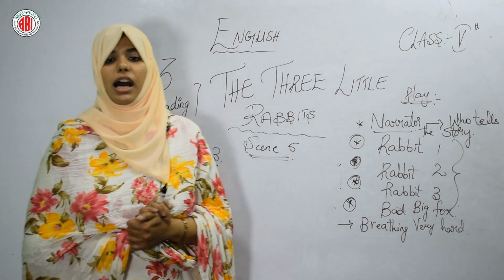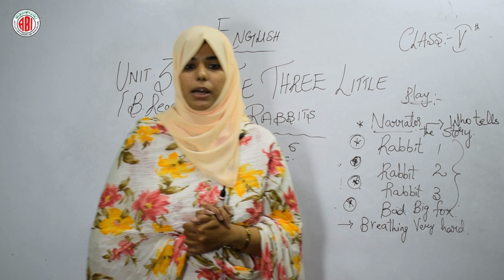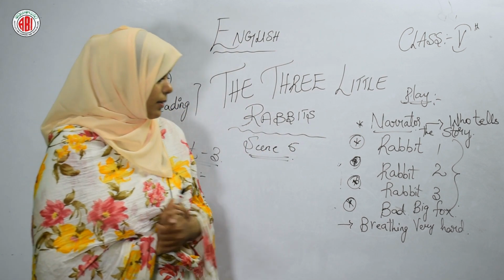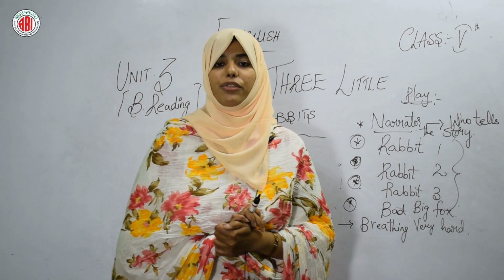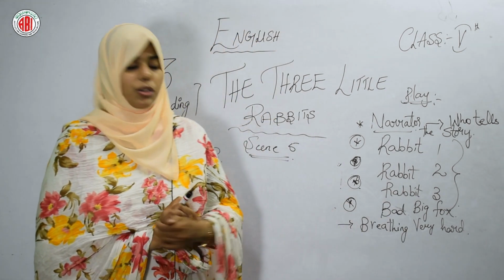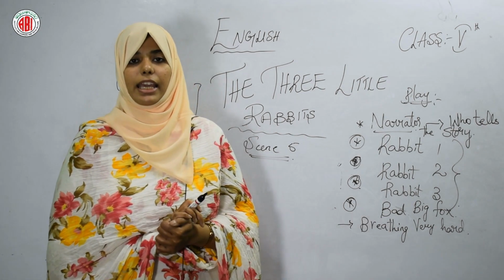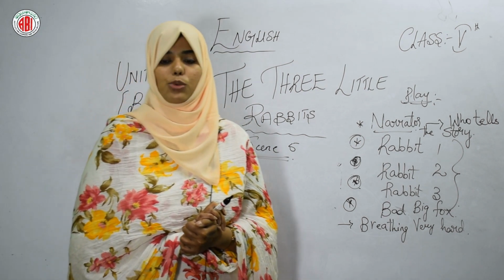So the fox huffed and puffed and he huffed the house, but he could not blow the house down. He started breathing very hard. This big fox, what did he do? Huff and puff. He started breathing very hard so that he would be able to break the house, but he could not blow the house down.